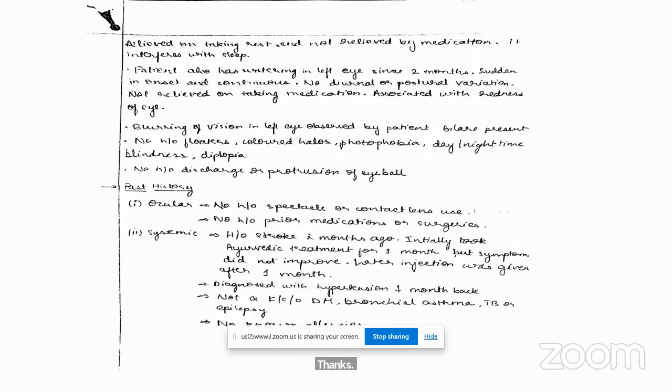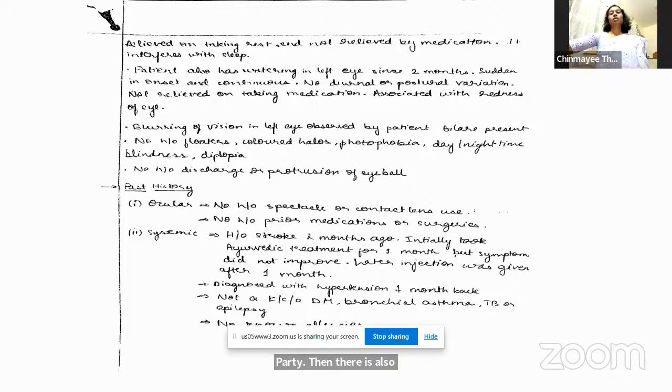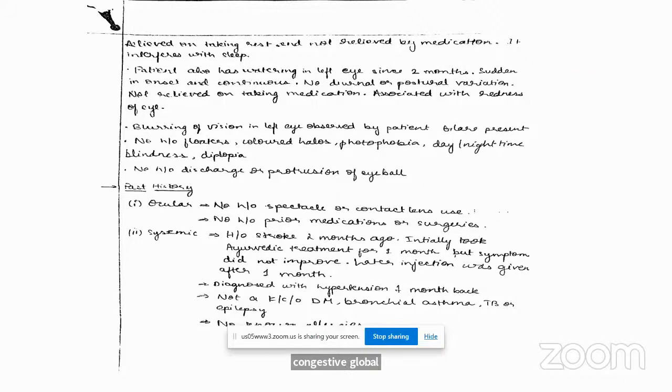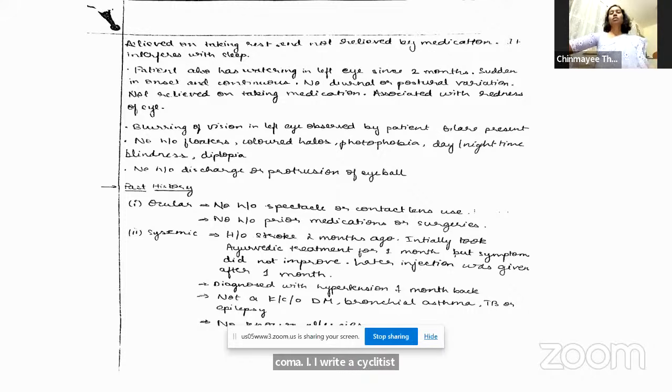Ma'am, first thing is keratitis, corneal ulcers, abrasions, neurotropic ulcers, as well as exposure keratopathy. Then there is also congestive glaucoma, right? Congestive glaucoma, iritis, cyclitis, and iridocyclitis. Okay. So all these causes. This is more like a painful diminution of vision.